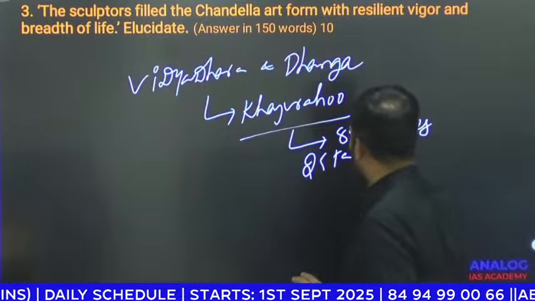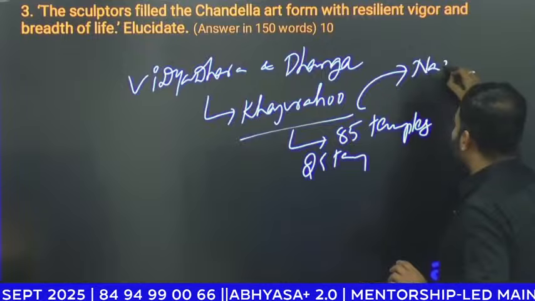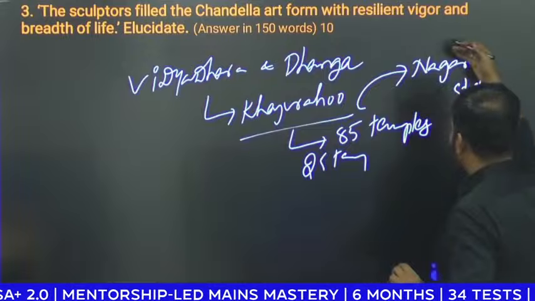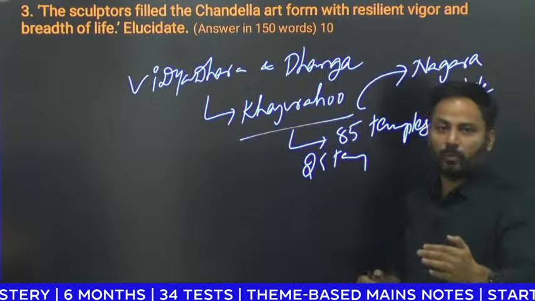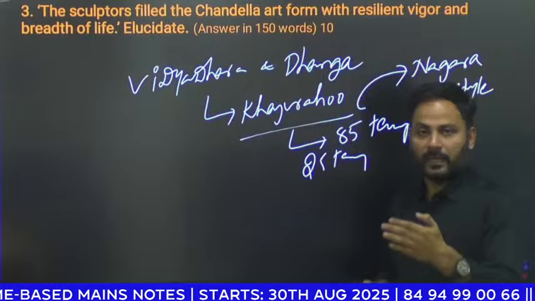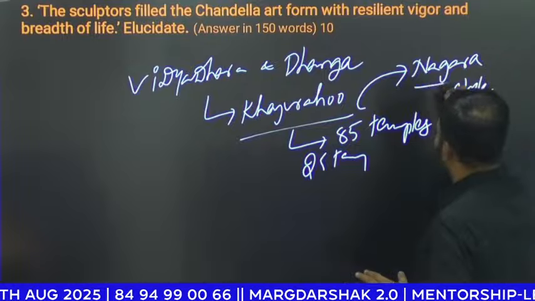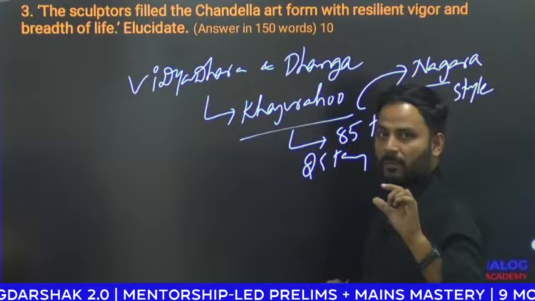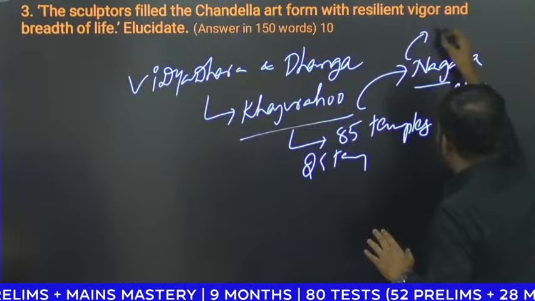Then how were these temples built? These temples were built in Nagara style. We all know above the Vindhya Satpura ranges, temples were built in Nagara style. Below the Krishna Tungabhadra rivers, they were built in Dravida style, whereas in the Deccan, temples were built in Vesara style. So the Chandela temples were built in Nagara style. Actually, Nagara style was started by the Guptas. When it comes to the Chandelas, Nagara style reached its peak.